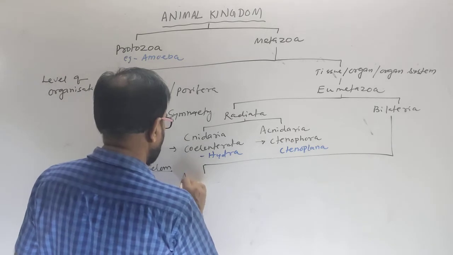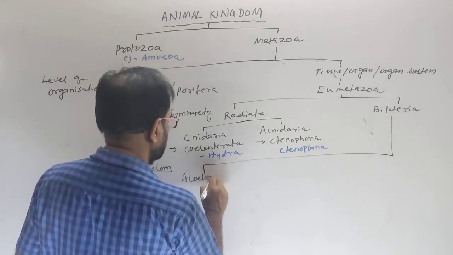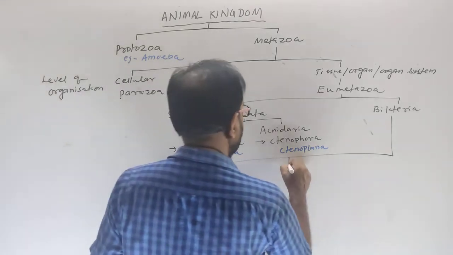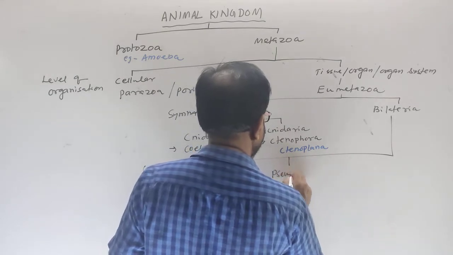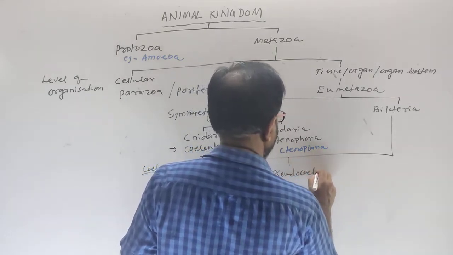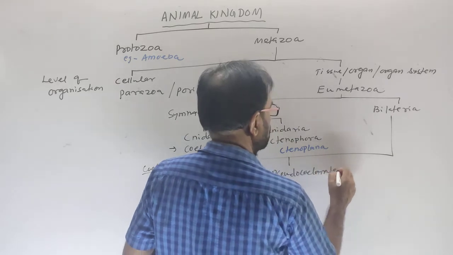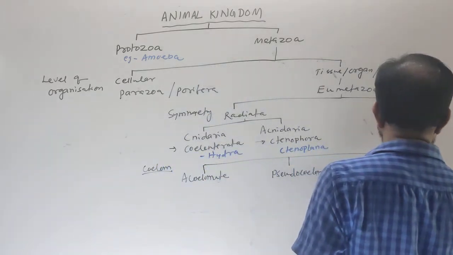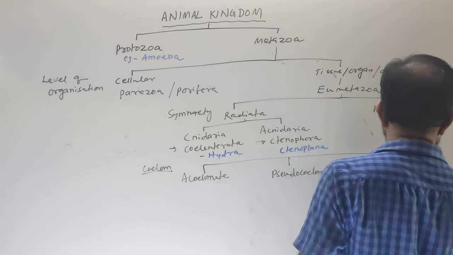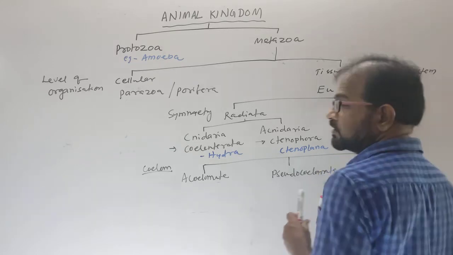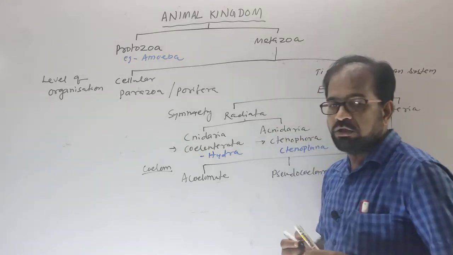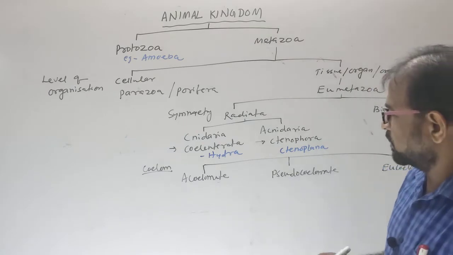These are acoelomate, pseudocoelomate and eucoelomate.